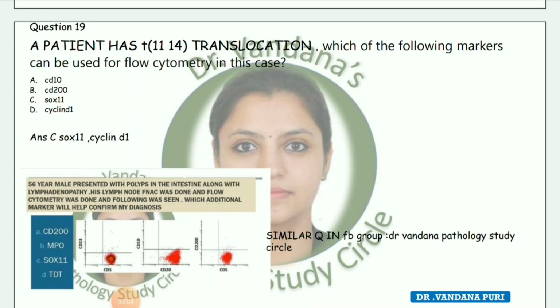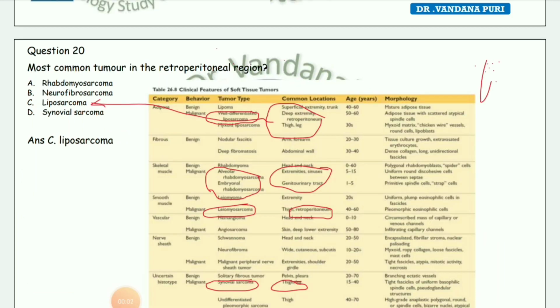Next question, a patient has t(11;14) translocation. Which of the following markers can be used for flow cytometry in this case? Options are CD10, CD200, SOX11 and cyclin D1. The answers are SOX11 and cyclin D1. Next question, most common tumor in the retroperitoneal region.